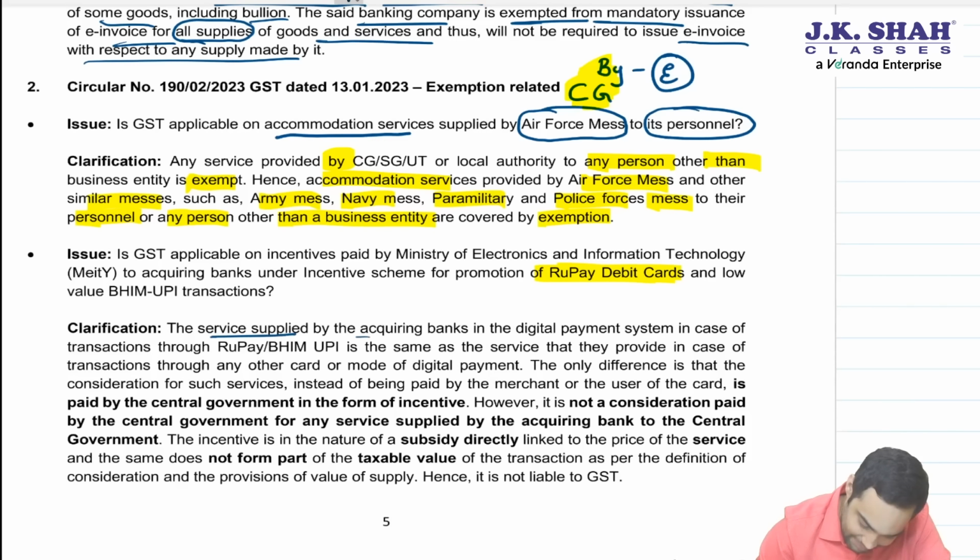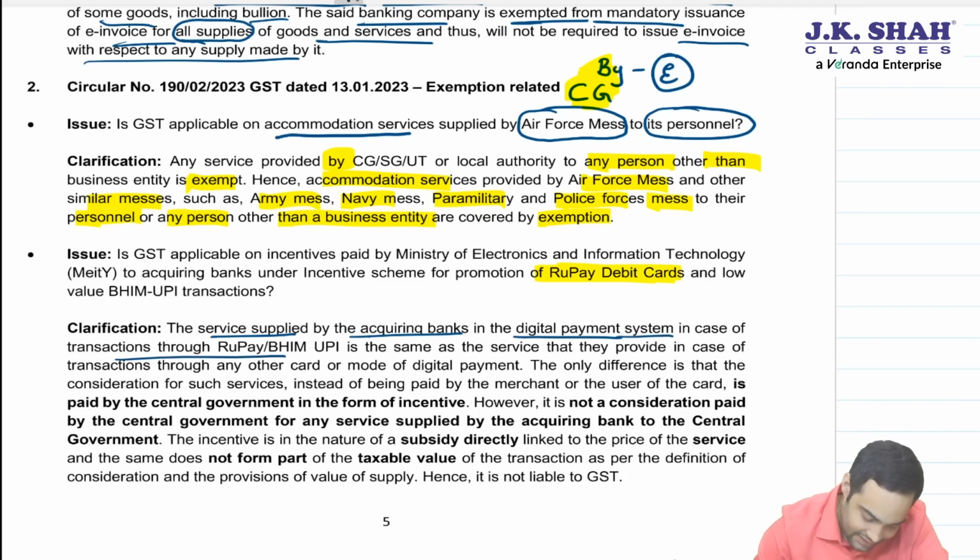The service supplied by acquiring banks in the digital payment system in case transaction is through RuPay or Bhim UPI is same as service that they provide in case of transaction through other cards. The only difference is that consideration for such supply instead of being paid by merchant or user is paid by government in the form of incentive.